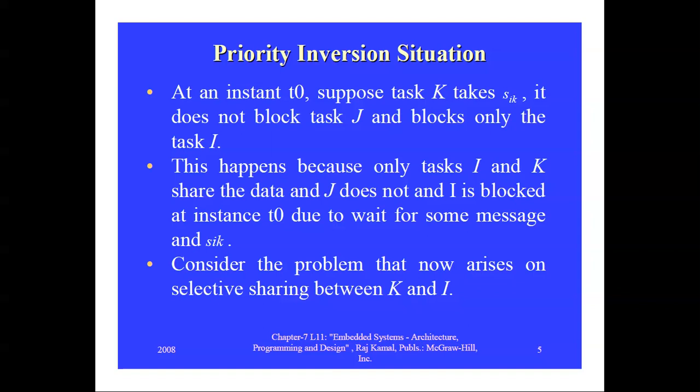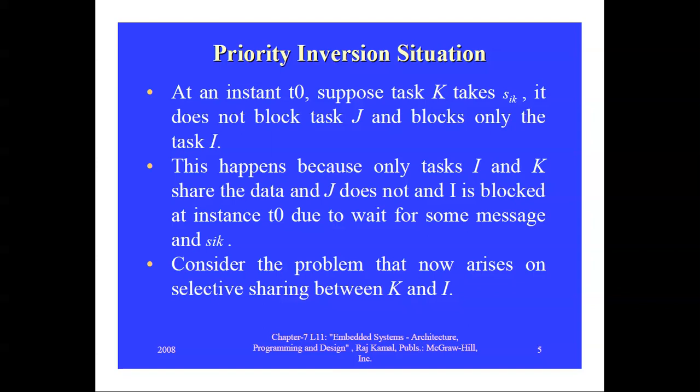So when task K is accessing the semaphore SIK, task I will go to the blocked state. Why does it go to the blocked state? Because it has to wait for some messages and SIK, that means the semaphore SIK.